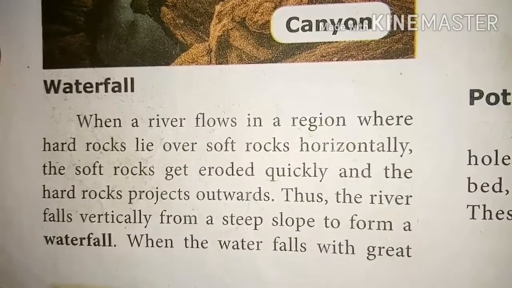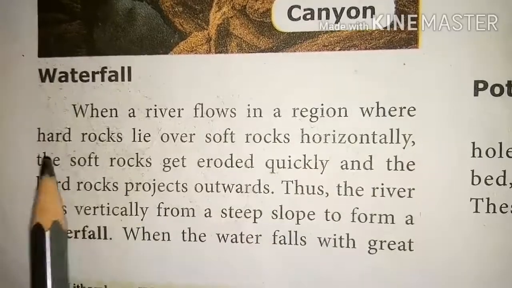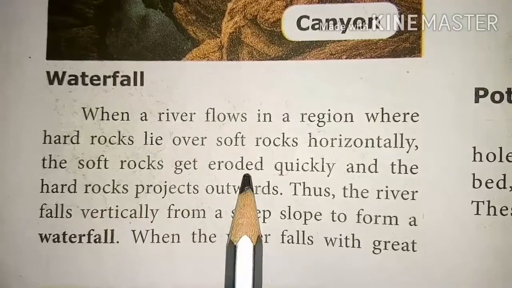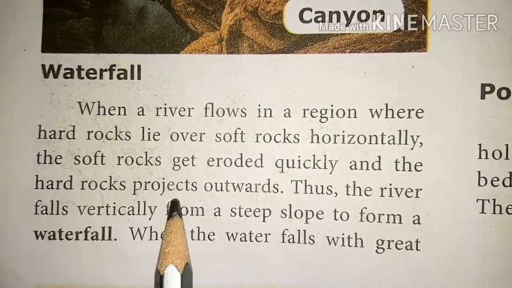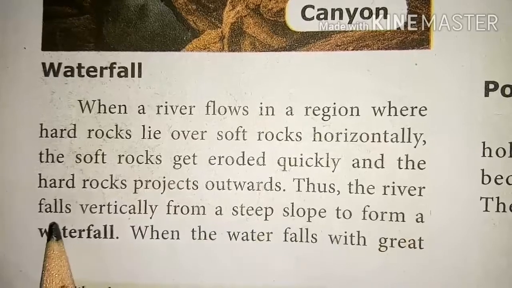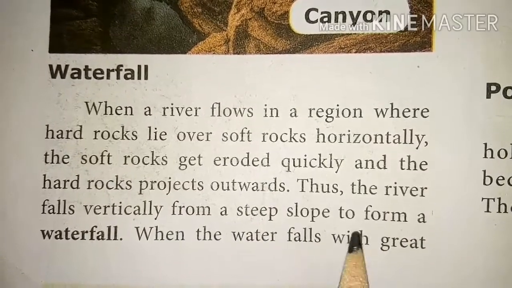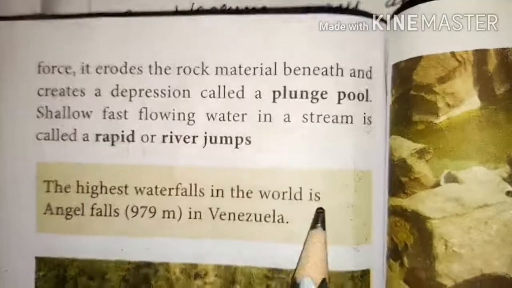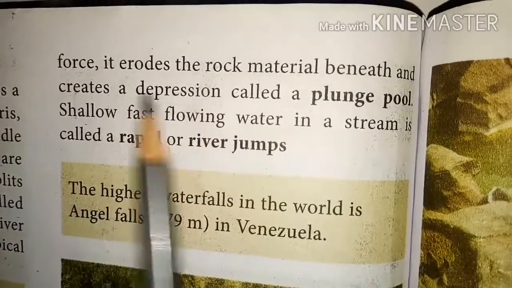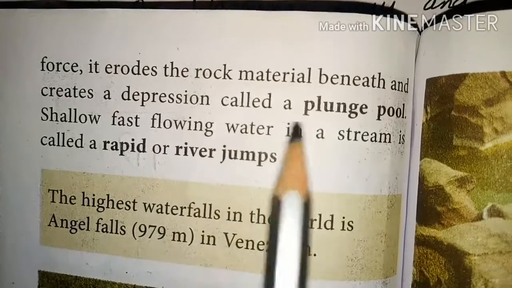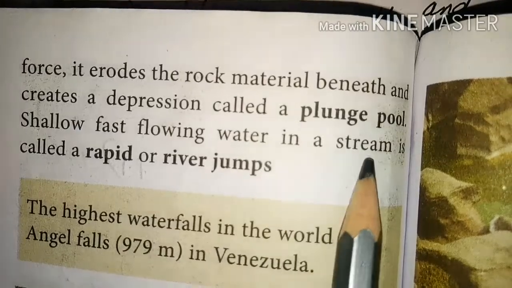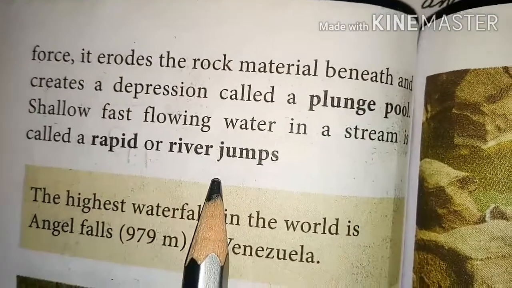Waterfall. When a river flows in a region where hard rocks lie over soft rocks horizontally, the soft rocks get eroded quickly and the hard rocks project outwards. Thus the river falls vertically from a steep slope to form a waterfall. When the water falls with great force, it erodes the rock materials beneath and creates a depression called a plunge pool. Shallow, fast flowing water in a stream is called a rapid or river jumps.